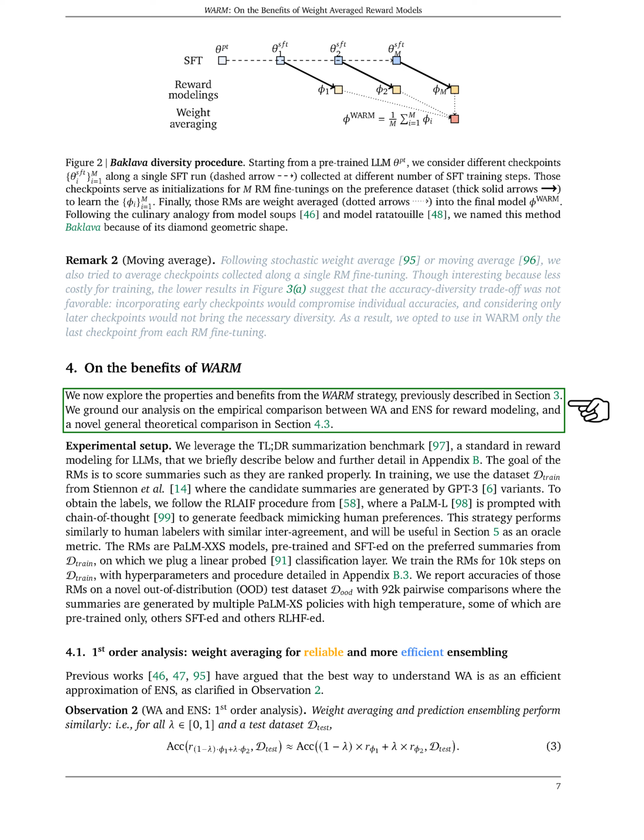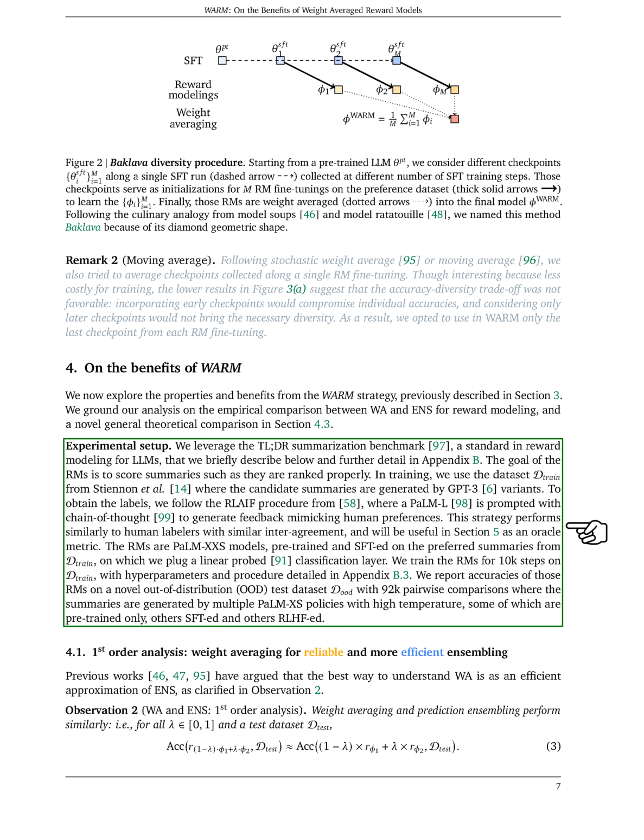We'll use the TLDR summarization benchmark, a standard for reward modeling for language models, LLMs. The aim of the reward models is to correctly rank summaries. For training, we use a dataset from Stienen et al., where the candidate summaries are generated by GPT-3 variants. To get the labels, we use a procedure that prompts a model to generate feedback that mimics human preferences. This method performs similarly to human labelers.